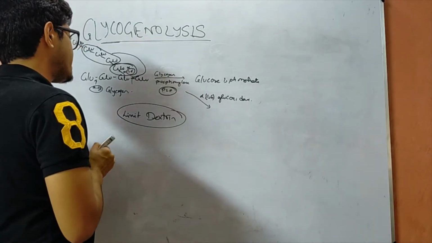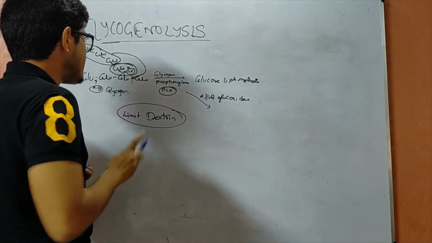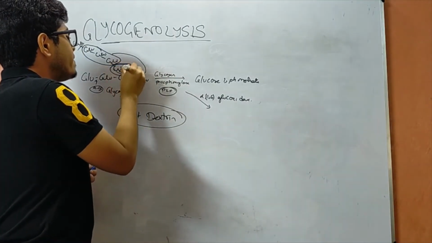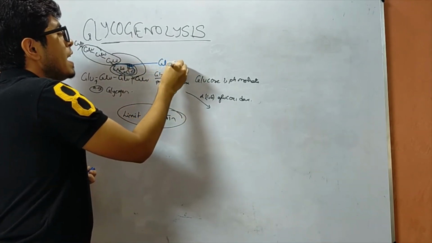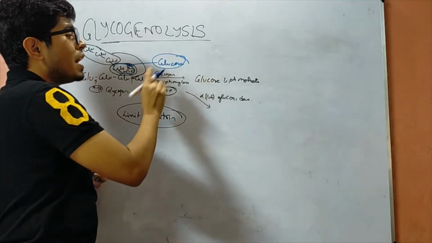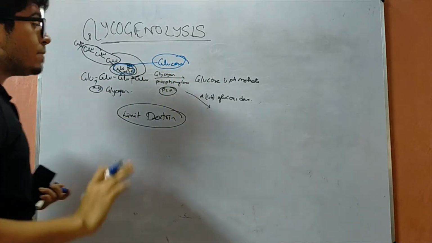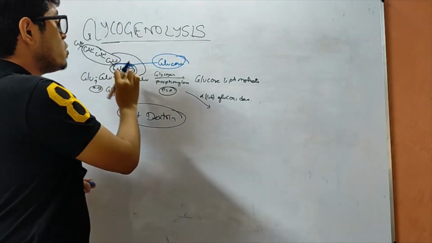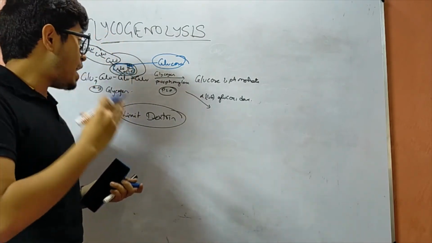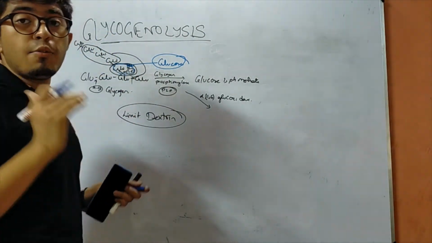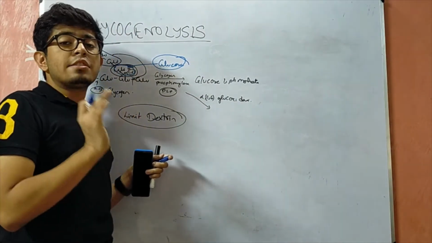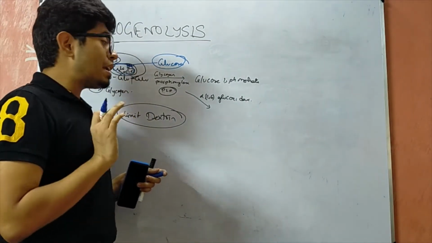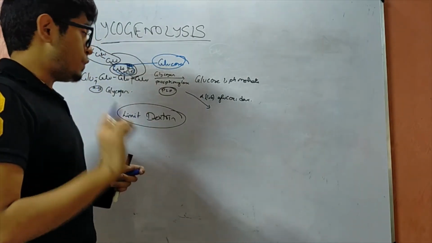So this debranching enzyme, alpha 1,6 glucosidase, will cleave this, and it will be released as free glucose. All others are released as glucose 1-phosphate, whereas this glucose, which is the branch point of the glycogen molecule where the first alpha 1,6 linkage is present, will be released as glucose.